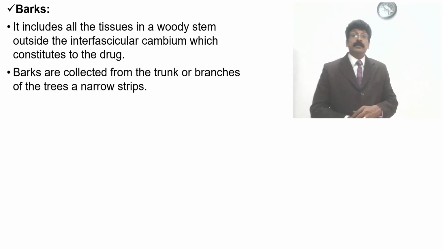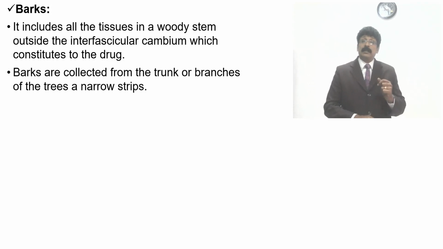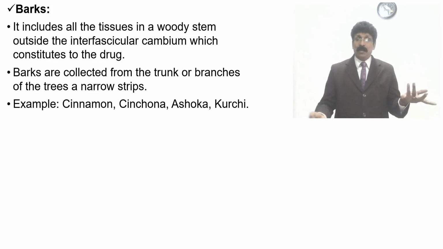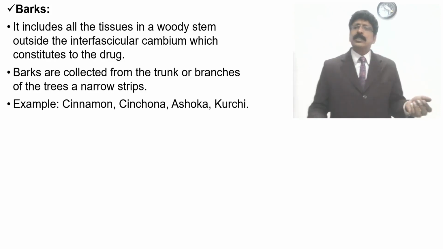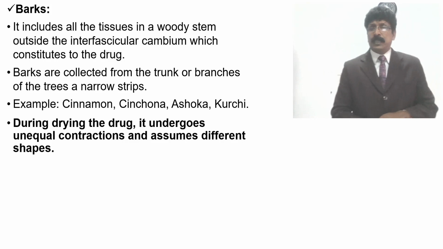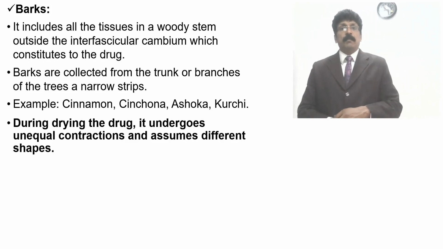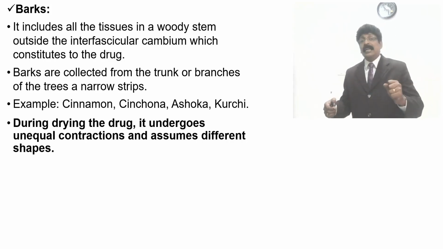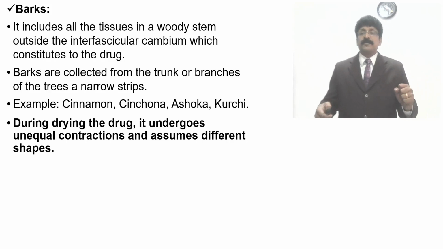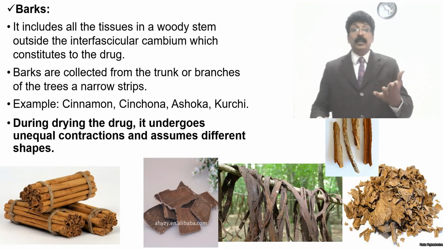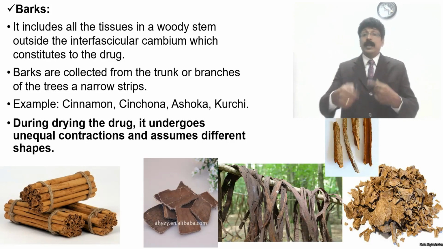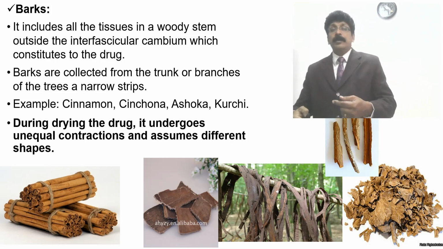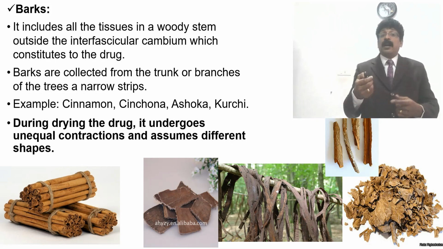The barks are collected from the trunk and branches of the trees as narrow strips. Examples: cinnamon, cinchona, ashoka, kurchi. These are all barks which are used as crude drugs for medicinal purposes. During drying, the drugs may undergo unequal contractions and assume different shapes. This is the example you can see. For example, cinnamon will be quill in form. Cinchona will be in hard bark of half size, as you can see there.